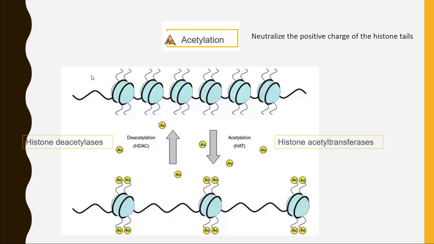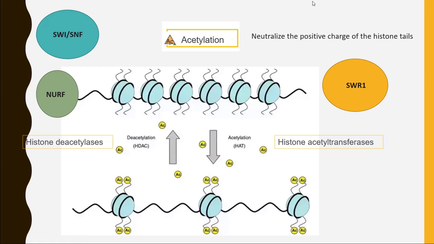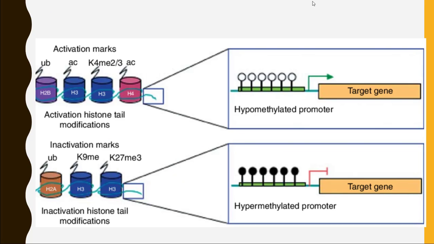We have certain other proteins that also help in shifting the heterochromatin state into the euchromatin state, and these proteins are SWI/SNF, NURF, and SWR1. We are not going to discuss the details of how these proteins shift the heterochromatin state into the euchromatin state, but we will make a separate video on that. We have other types of modifications as well that are going to activate the process of transcription.